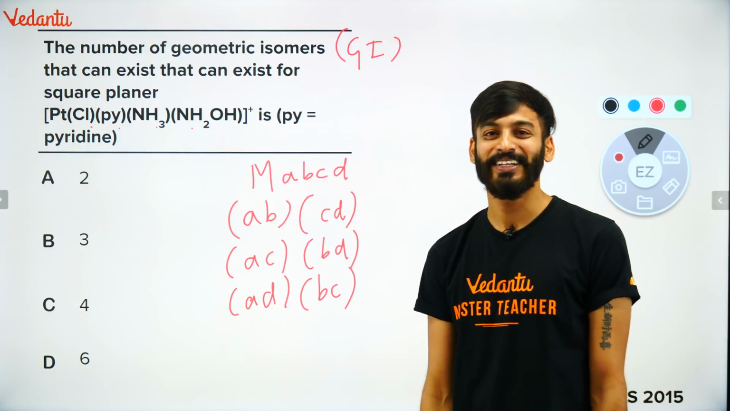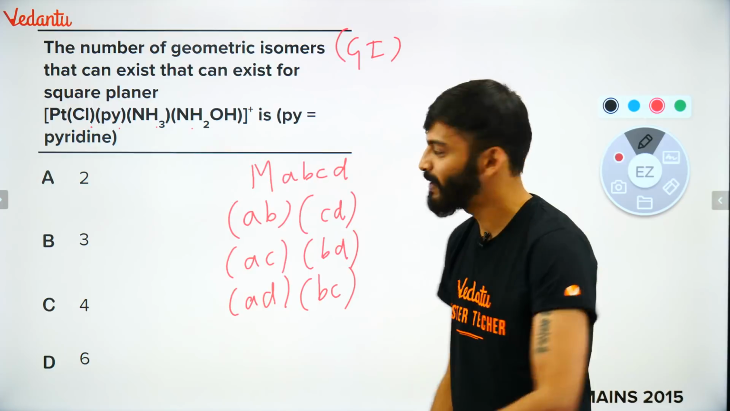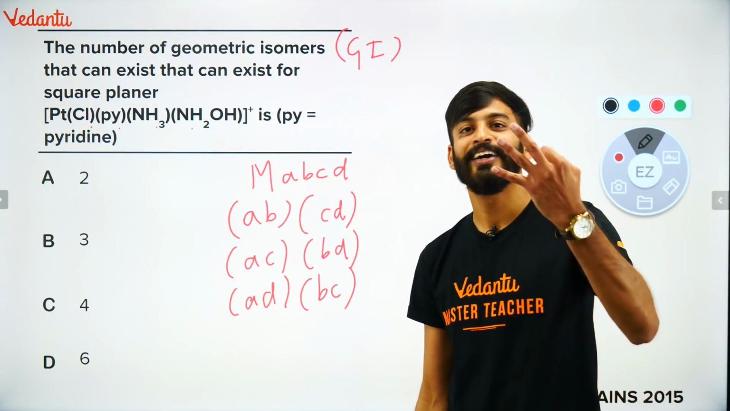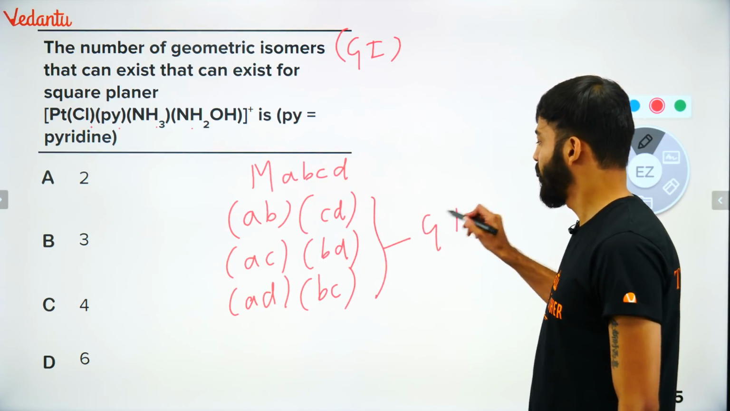क्या मेरी बात सबको समझ आई? We have to just try hit and try method and make it easy for yourself by making A, B, C, D. Means these are the 4 different ligands. So there is only 3 GI. All these are going to show geometrical isomerism.